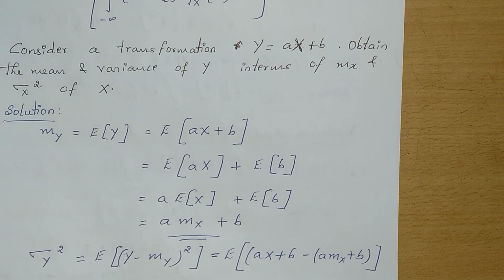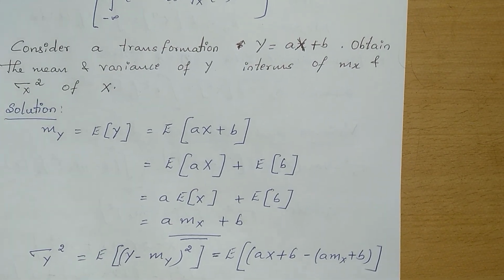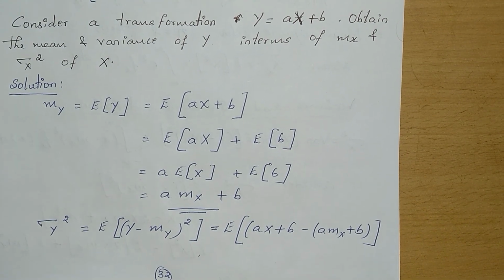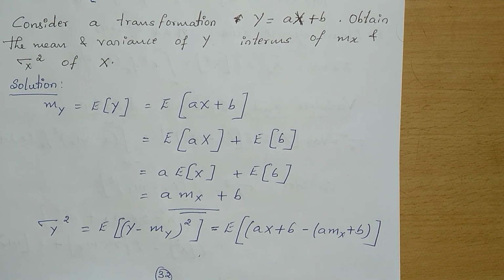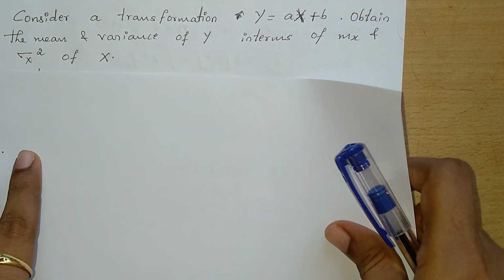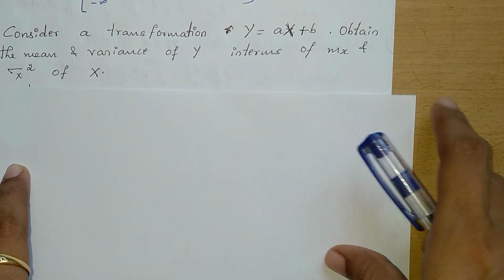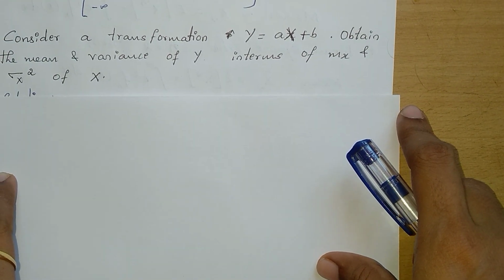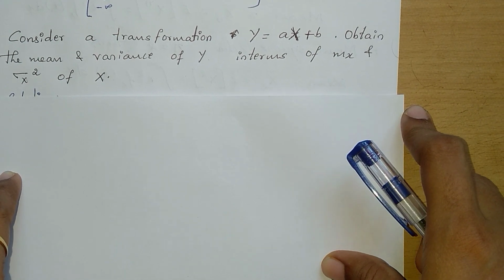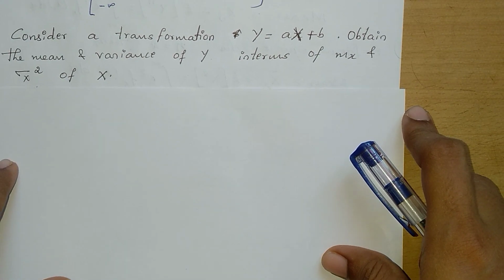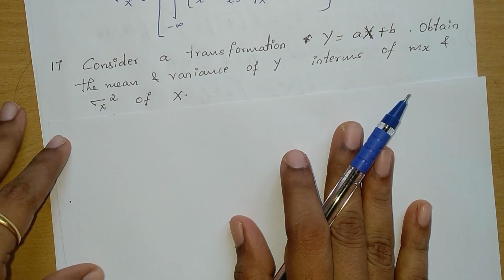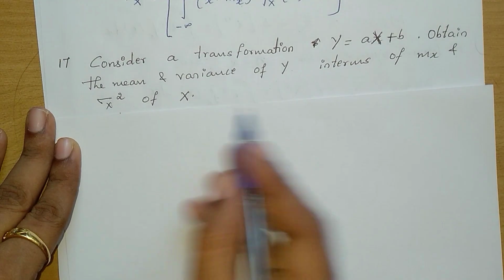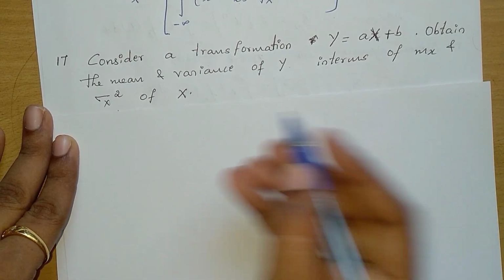We'll solve the first numerical in this. Consider the transformation y is equal to ax plus b. Obtain the mean and variance in terms of mx and sigma x square of x. First we'll write the equation for mean.